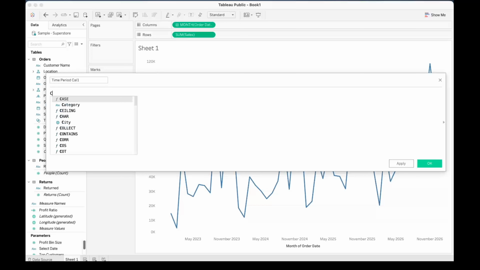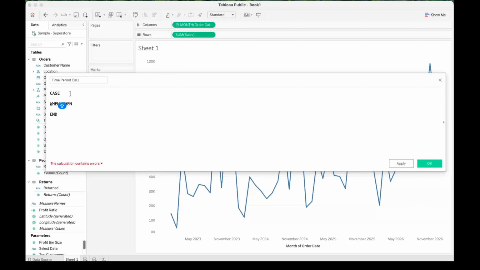We will write a simple calculation with a CASE statement. The basic structure of CASE is CASE, WHEN, THEN, and END. So this is the syntax for our CASE statement, and let's read it like simple English. What we are trying to do here is initialize our parameter. Basically, what we want is that when our user selects week on our parameter, our chart will reflect the sales trend over the week. This is what we want.